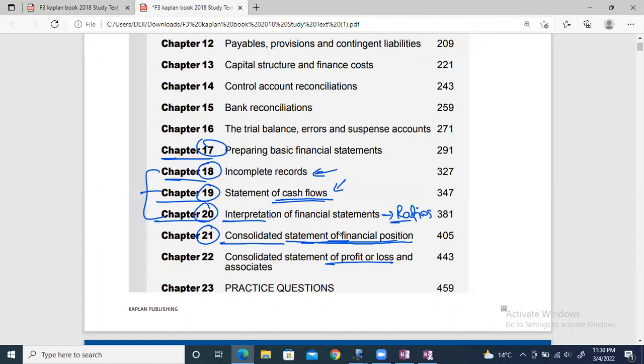Ratios are very easy to understand. There are like 3 or 4 groups of ratios. So just small things are left. I would say medium based things, not very long, not very short. All of these 3-4 chapters are very interesting ones, unlike accruals and 17.1, which we have already done. Only the statement of changes in equity is left in this.